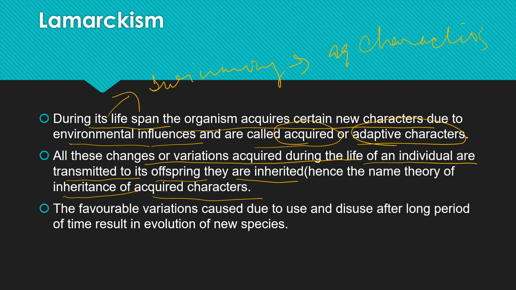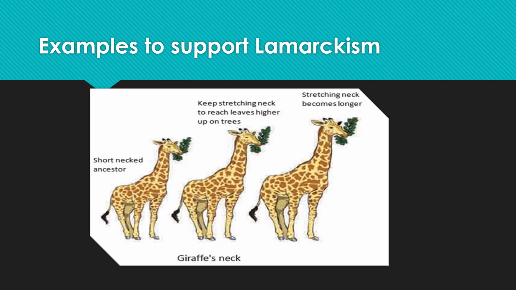Now a favorable variation caused due to use and disuse, after a long period of time, results in the evolution of new species. What is happening now? If we are using an organ over and over again, or not using any organ for a long period of time, it results in the evolution of new species having certain new characters, or those unused organs may have degenerated or ultimately disappeared. So this is how the law of use and disuse has been discussed. Let us move on to the next part of this theory.